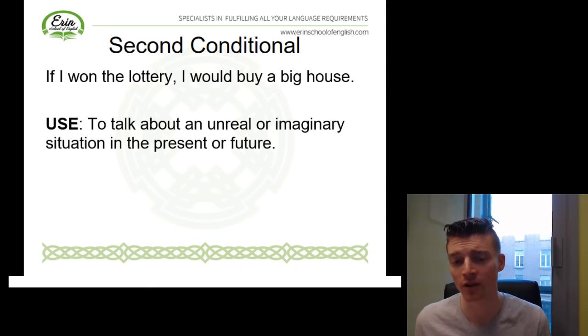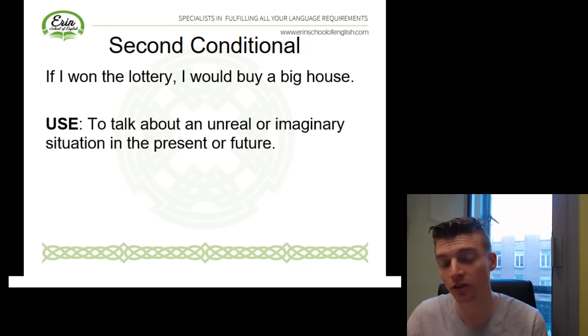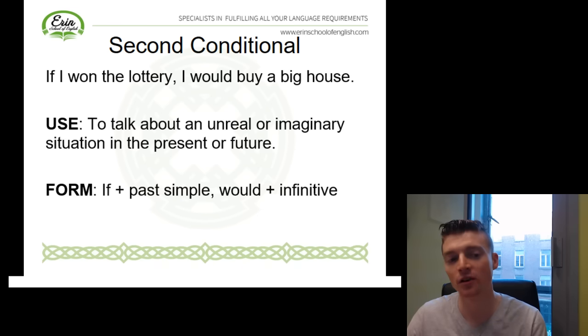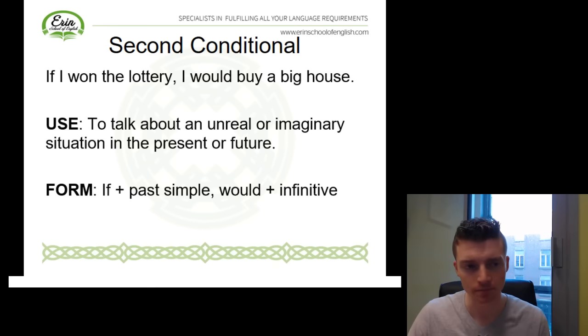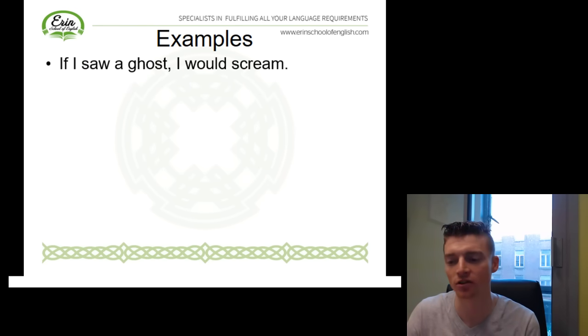You've probably noticed our form, it's quite different this time. So I'm no longer using the present simple with if I won. So this is, of course, the past simple. So if plus past simple, and then we're using would plus infinitive in the main clause. So we'll take a look at a few more examples now of the second conditional.